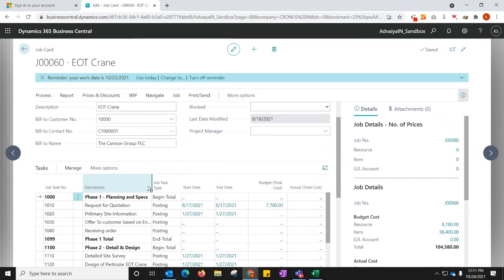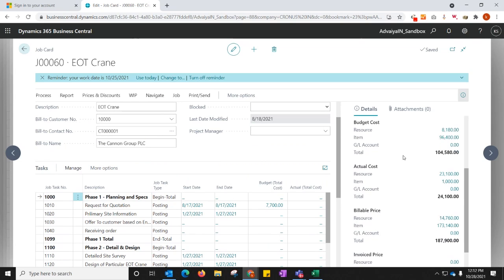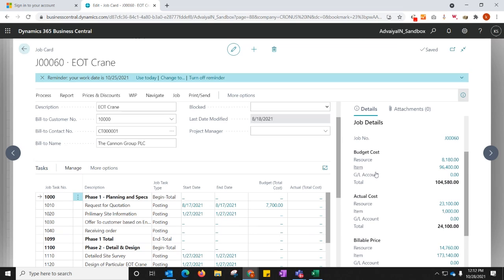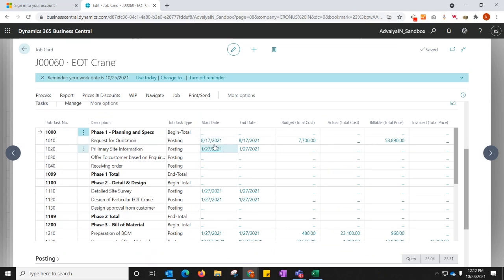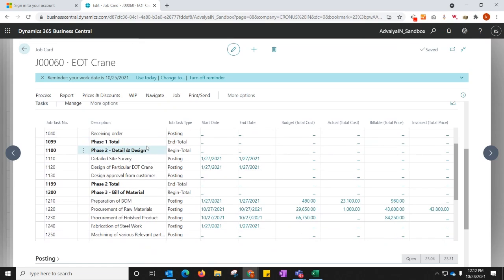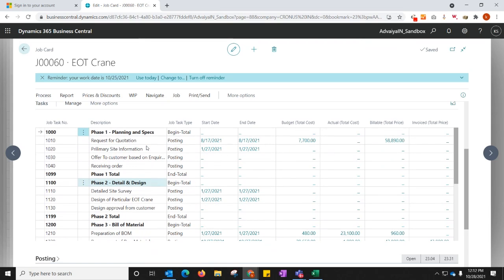There are a lot of phases in the project, and a lot of details related to the budgeted cost, actual amount, and all the planning. There are start dates and end dates for the individual tasks in the project, and some budgeted amount for a specific task. So a complete project plan can be created for my job and the details can be managed very easily.